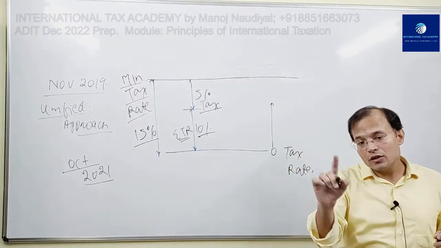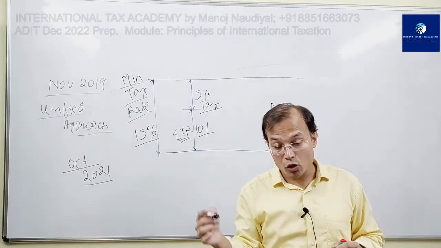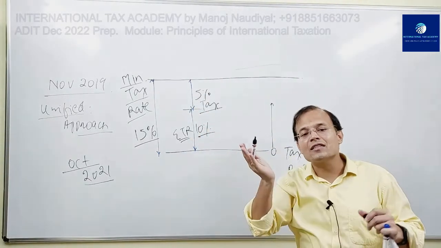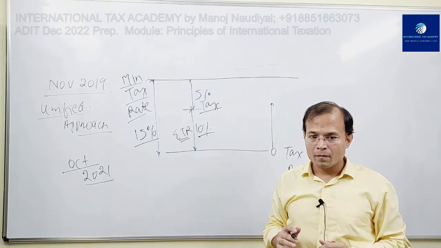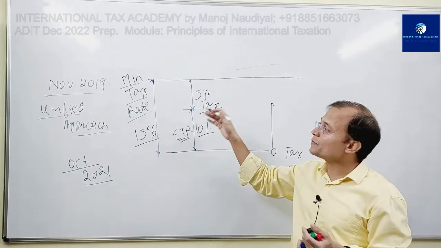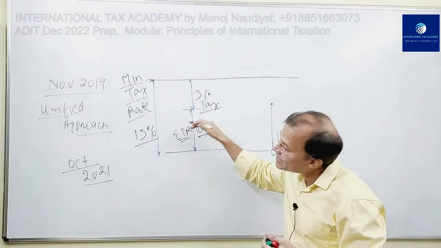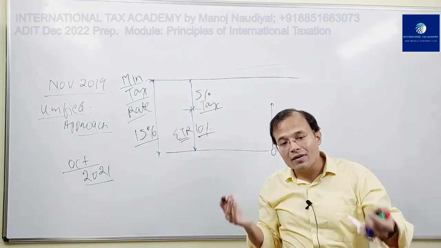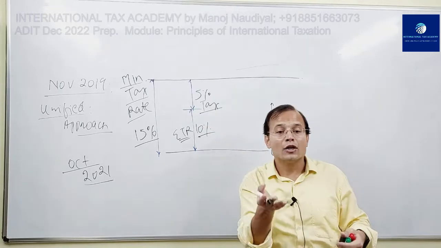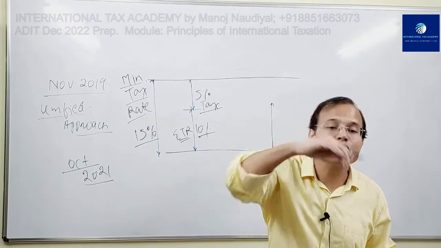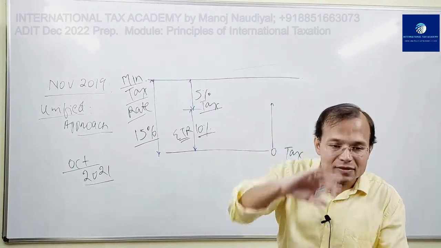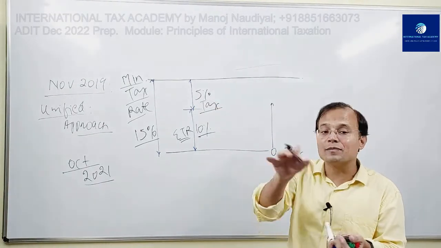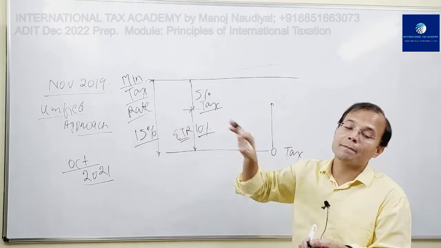which that in-scope MNE will now have to pay after the implementation of GLoBe proposals, will bring up the tax paid by that MNE, and will raise the tax paid by that MNE up to the minimum tax rate. In other words, this 5% will top up like a recharge coupon. You top up your phone balance, prepaid balance. This 5% will top up the tax paid by the MNE.